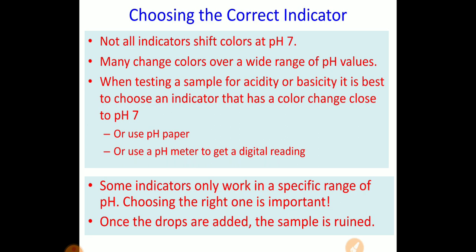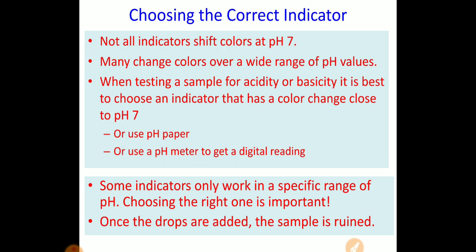Or we use the pH paper, or another way you can measure is to get a digital reading. Nowadays paper is also available in digital form, so that also can be used, and we can identify the exact pH. Some indicators only work in a specific range of pH. Choosing the right one is important. Some of the indicators like turmeric and china rose work in a specific range only, so we cannot use these indicators for everything. There are some indicators which can change to different colors at different pH, so those we have to use.